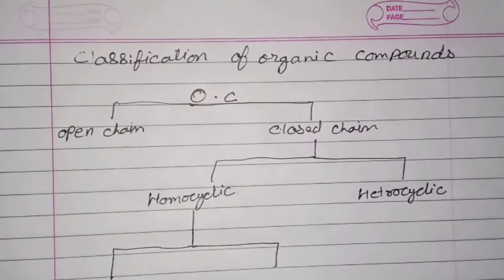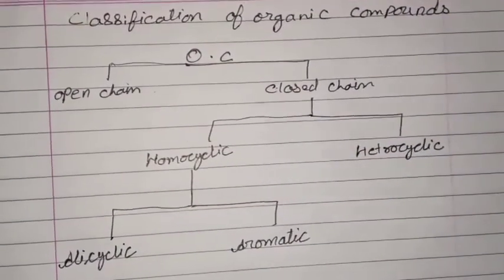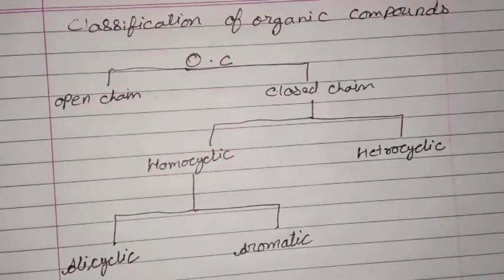Alicyclic means a simple, normal chain made up of the same type of elements. And another is aromatic, a different kind of chain, a hexagonal chain in which alternate double bonds are present. So these are the different classifications of the chain. First we are going to read about the open chain compound.